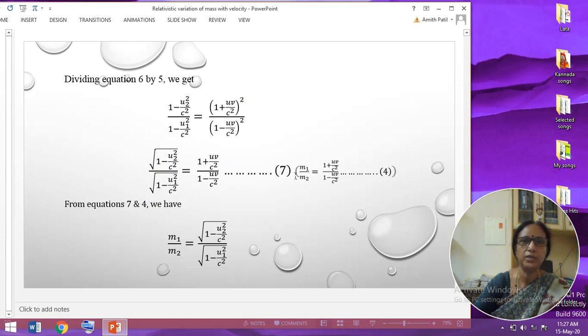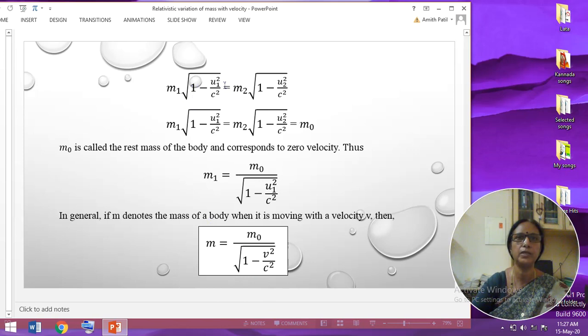Now I am going to compare this equation number 7 with the equation number 4. We have got it earlier and I have mentioned the equation 4 here. These two equations I am going to compare. So observe the right hand side of equation 4 and right hand side of the equation 7, both are same. So I'll replace this quantity as m1 and m2. So this is m1 by m2, this expression. Now I have written it as m1 by m2 is equal to root of this and root of this. Cross multiply it. Next step we will get m1 into root of 1 minus u1 square by c square is equal to m2 into root of 1 minus u2 square by c square.